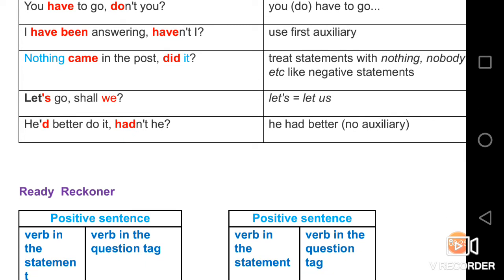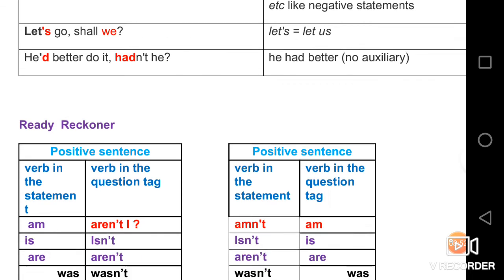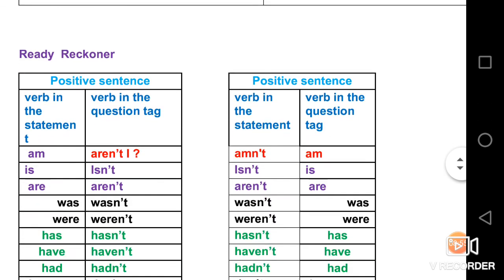Let's go. Shall we? See, let's means let us, and it always takes shall we. And he had better do it, hadn't he. See, here is apostrophe D. It is always confusing, but according to the context, we need to decide whether it is had or would, like that. And here is a ready reckoner.